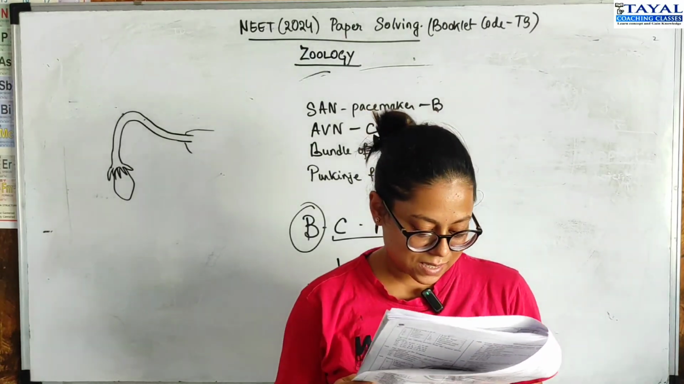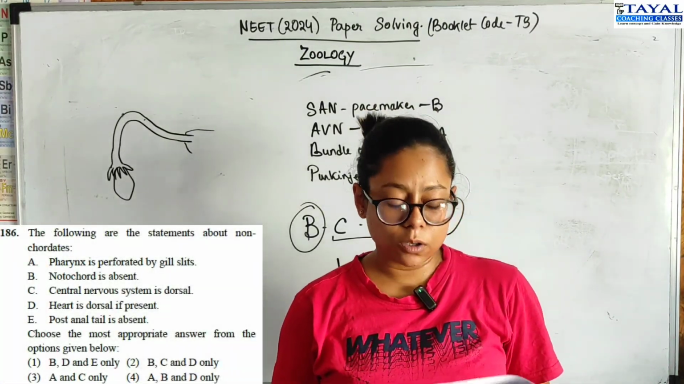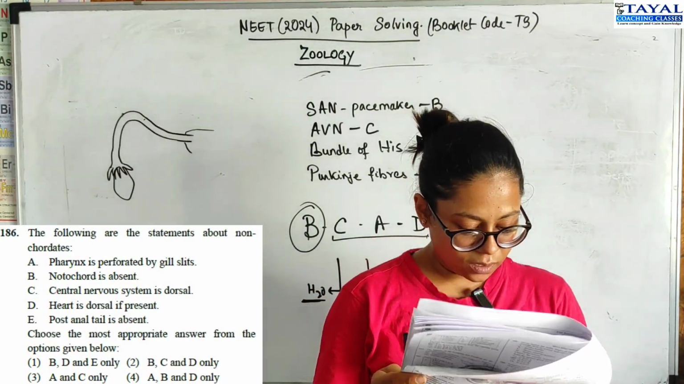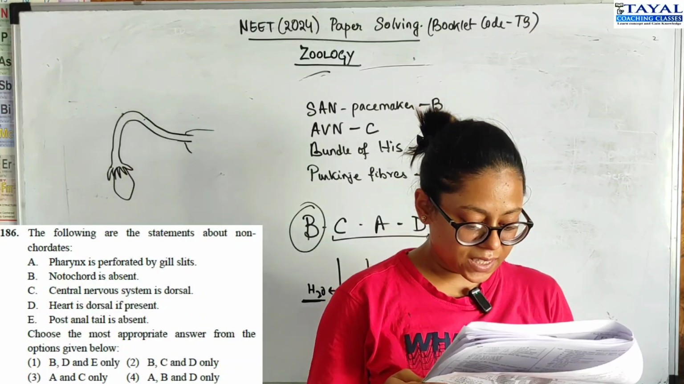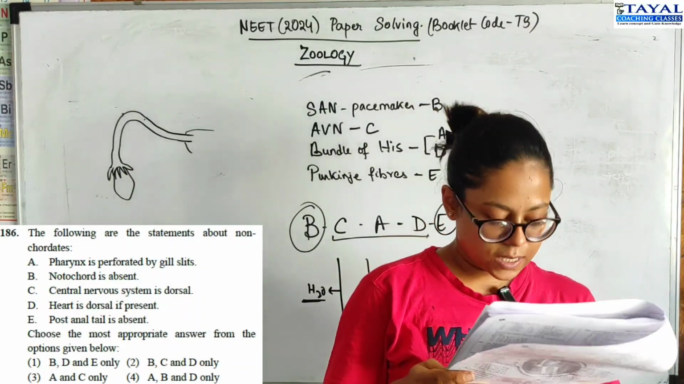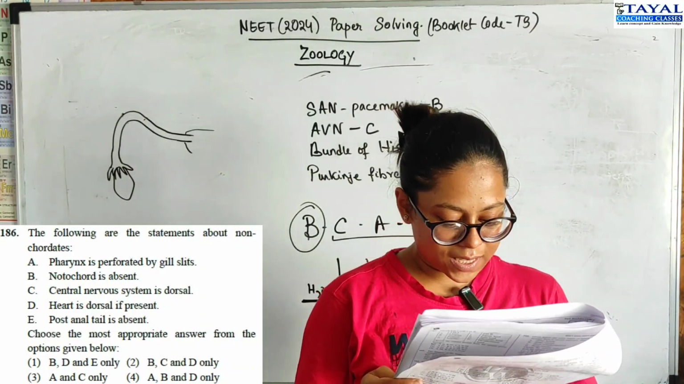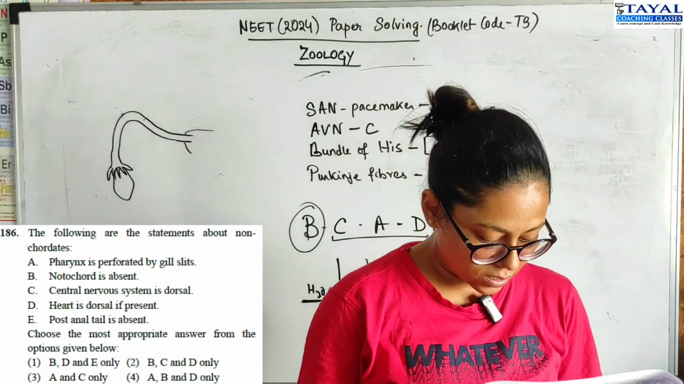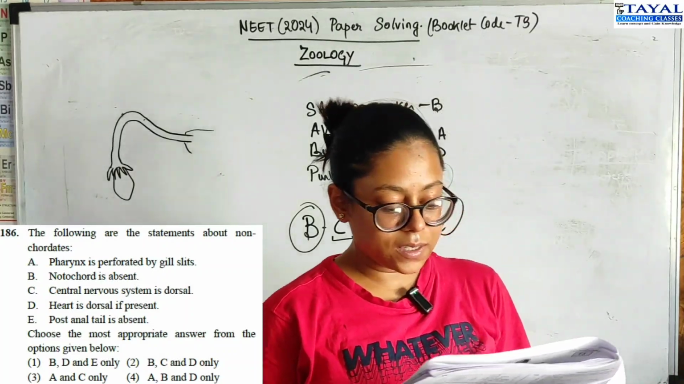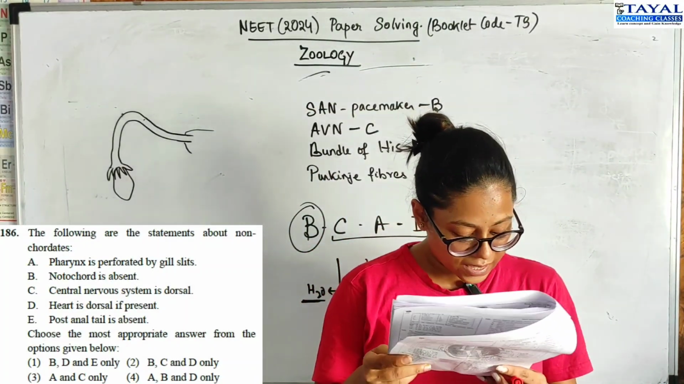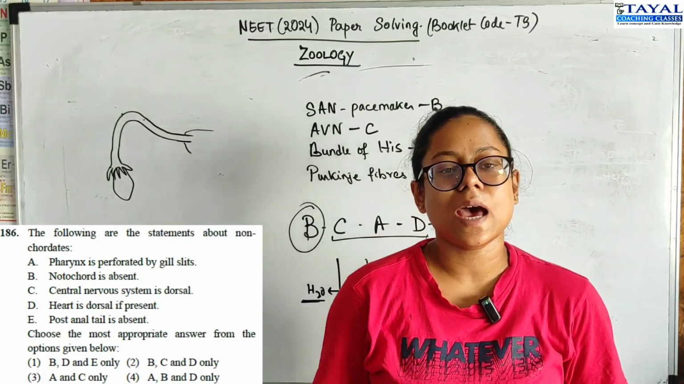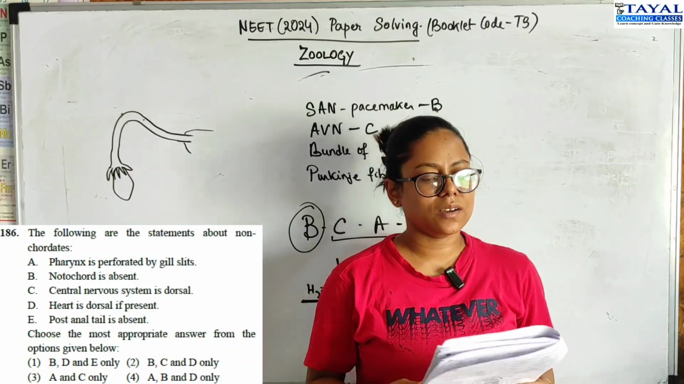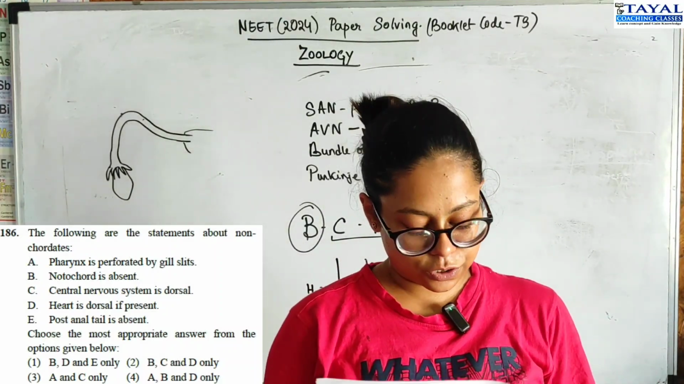Question 186. The following are statements about non-chordates. The most appropriate answer has to be chosen. Okay. So, statement A is pharynx is perforated by gill slits. It's false. B is notochord is absent, which is true. C is central nervous system is dorsal, which is false. D is heart is dorsal if present. This is true. E is post-anal tail is absent. This is also true. So B, D and E are the most appropriate characters for the non-chordates.